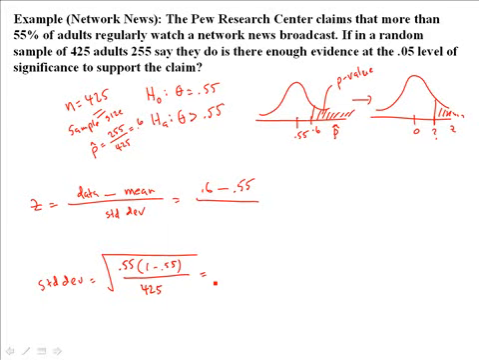Good. All right, so give me that. So I need 0.55. I'll write it again here. I need 0.55 times 0.45 divided by 425. And then when you're done with that, I need the square root of that whole thing.